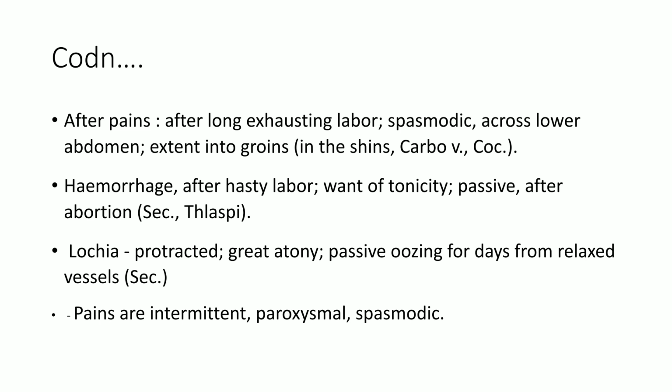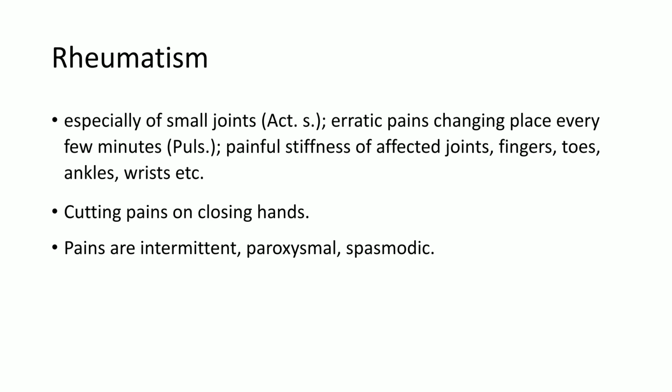All pains, especially in case of dysmenorrhea or labor or rheumatism, the characteristic pain of colophyllum is intermittent, paroxysmal, and spasmodic, and rapidly shifting or erratic or changing in nature. IPS, that is a code you have to remember. You can remember it easily. The pains of colophyllum are IPS, that is intermittent, paroxysmal, spasmodic.